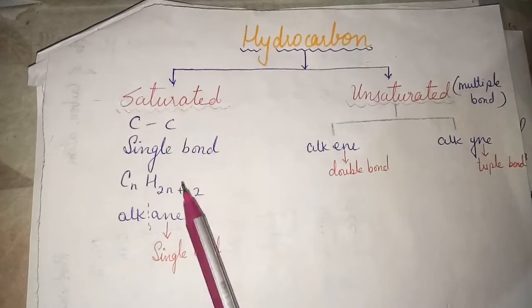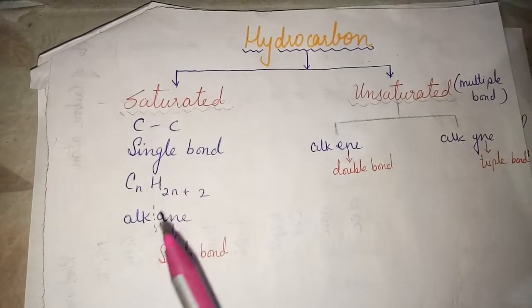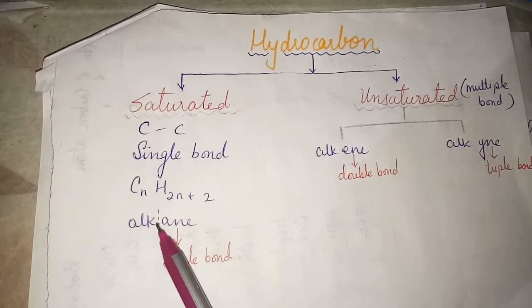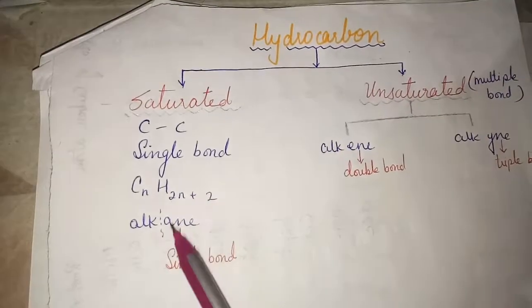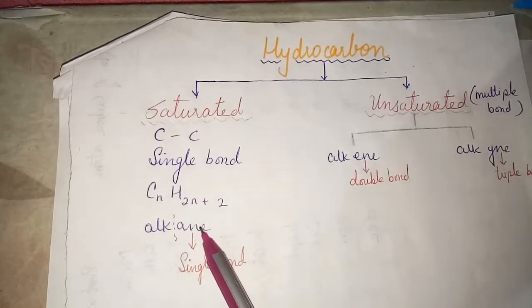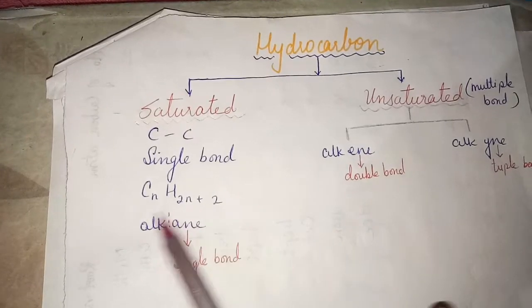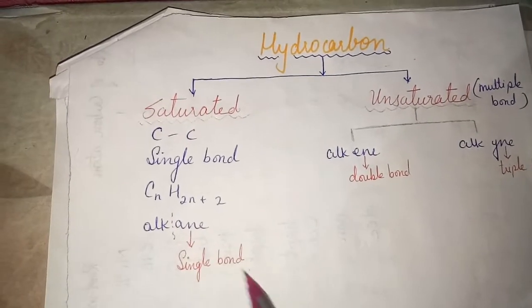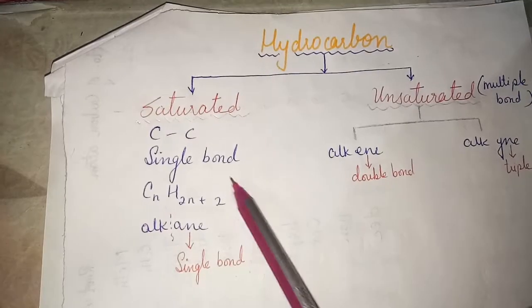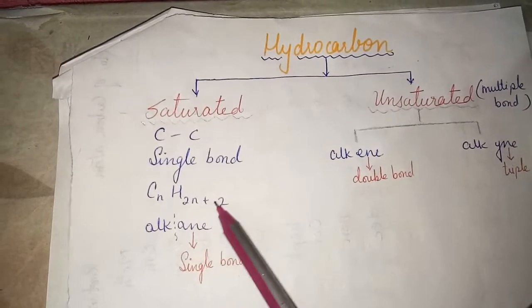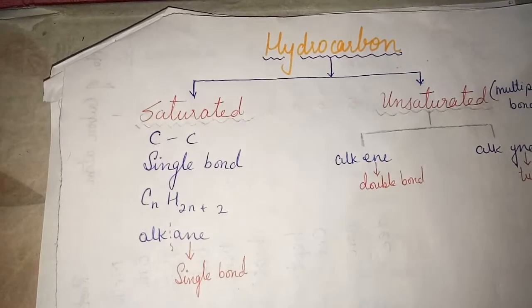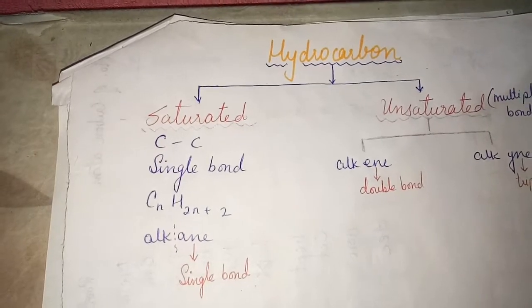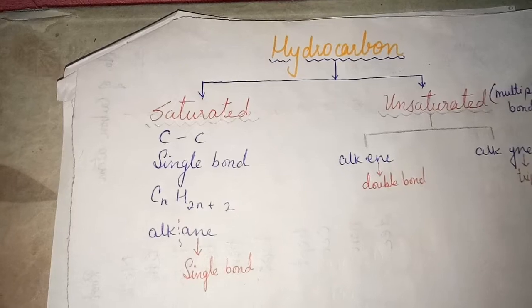They can be cyclic or open chain, which we'll discuss later. These types of compounds are known as alkanes. Ane means single bond. It's a trick. The general formula for alkane is CnH2n+2, where n represents the number of carbons. Clear?